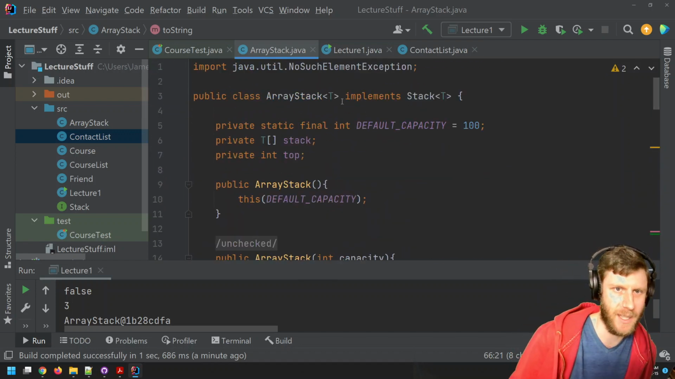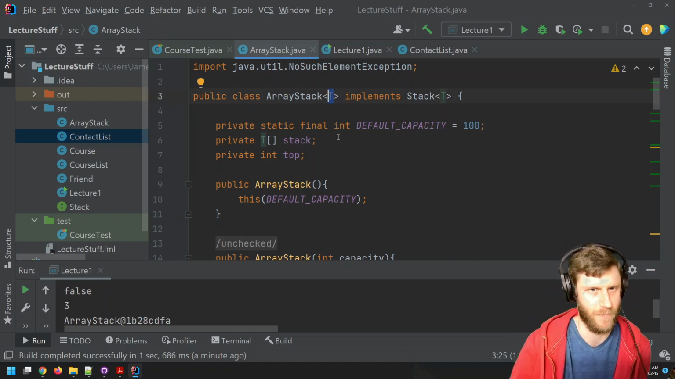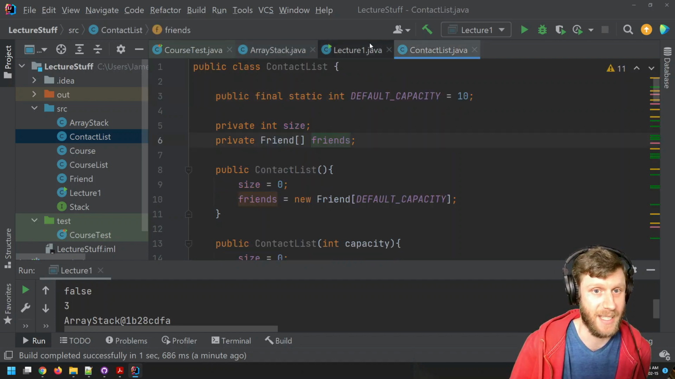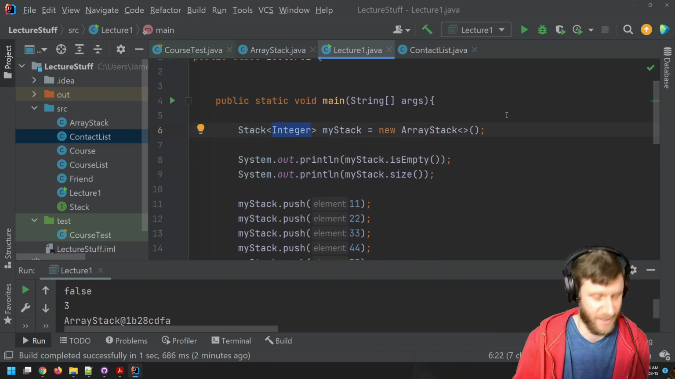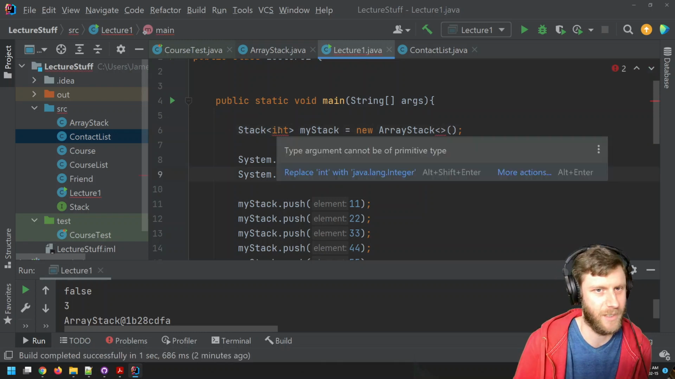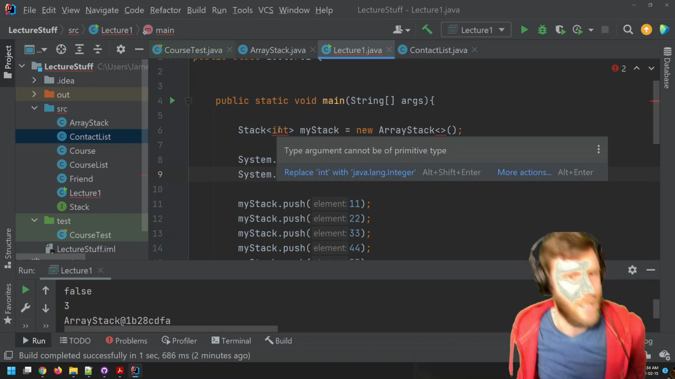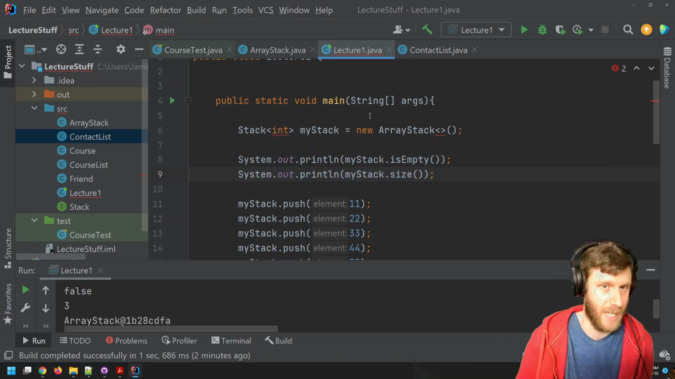Everything in Java, like this is a generic thing. We're writing this, it's generic, it's type T. And everything of type T must be an object. What I mean by that is, if I go here, you'll notice that when I created the stack, it's of Integer, not this. If I do this, it's not going to work. Type argument cannot be a primitive type. You cannot use primitive types in our generics.